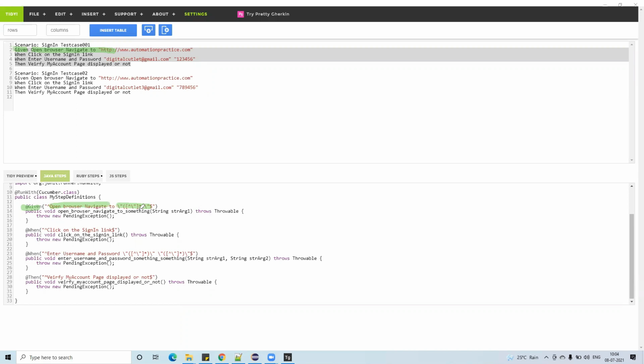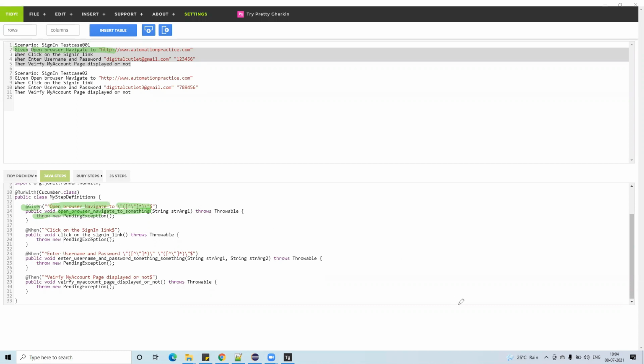This is an annotation, and it is creating one method for a step. For a step it gives one annotation and also creates one Java method. Under that there is no implementation as of now. You can implement whatever you want, but I did not implement it.